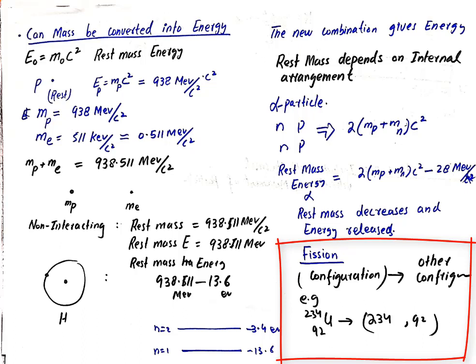If we have 92 protons before the reaction, we will also have 92 protons after the reaction. If particles are not being destroyed, then why are we getting energy? If mass is not converting into energy, then how are we getting energy? We are getting energy because the arrangement has been changed and the new arrangement is giving us energy. That is the idea behind nuclear fission.